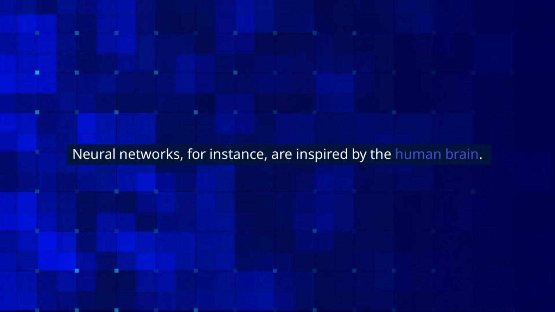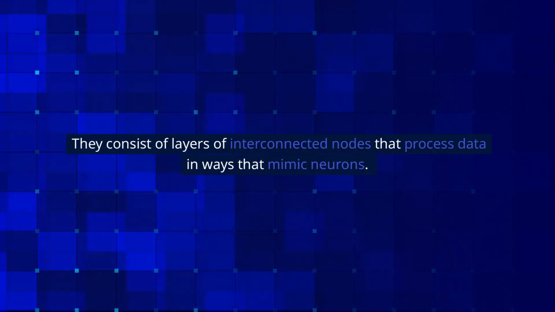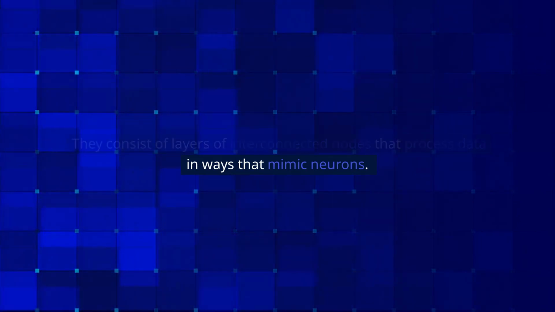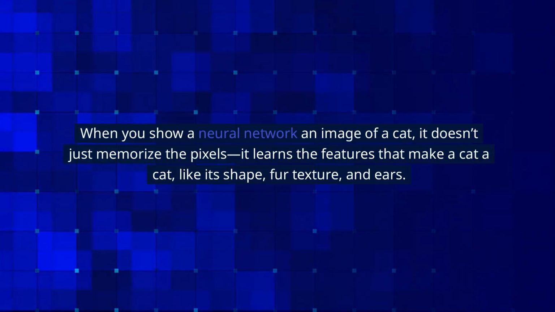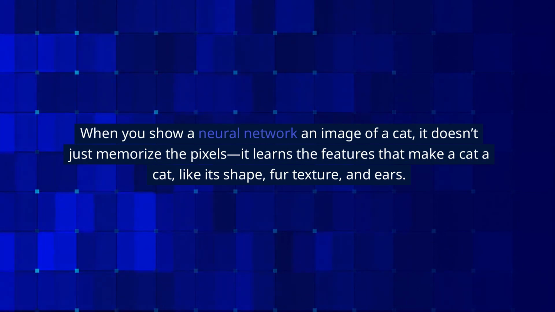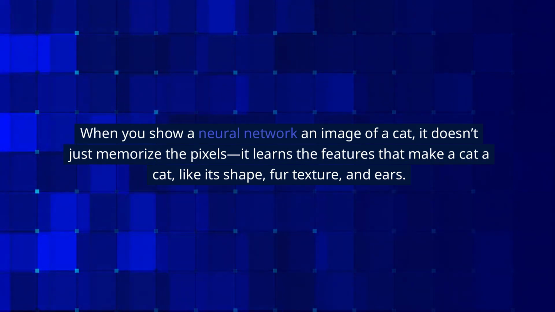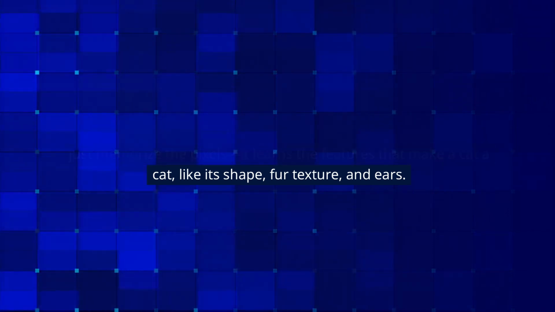Neural networks, for instance, are inspired by the human brain. They consist of layers of interconnected nodes that process data in ways that mimic neurons. When you show a neural network an image of a cat, it doesn't just memorize the pixels. It learns the features that make a cat, like its shape, fur texture, and ears.